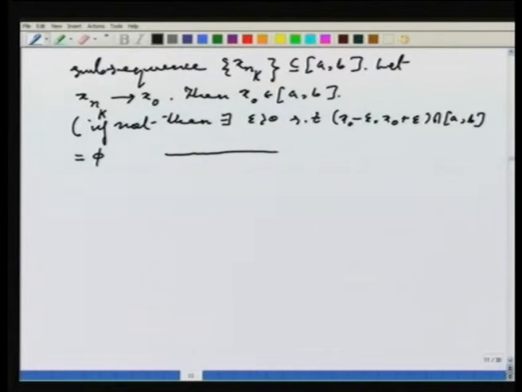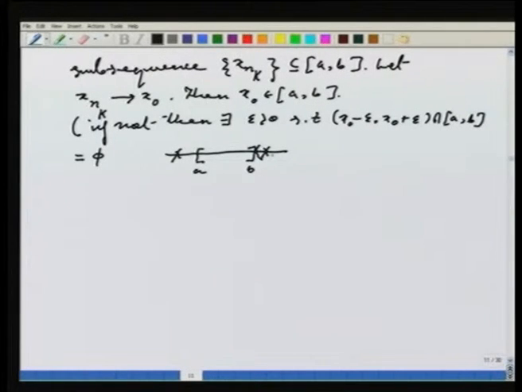Pictorially, what I mean is just that suppose this is A, this is B, and x naught is not in this closed interval. It might be somewhere here, it might be somewhere here, but whatever it is, it will have some distance from A or B. So, exploit that distance. You can manage an epsilon such that you have this interval around the point which does not intersect the closed interval.